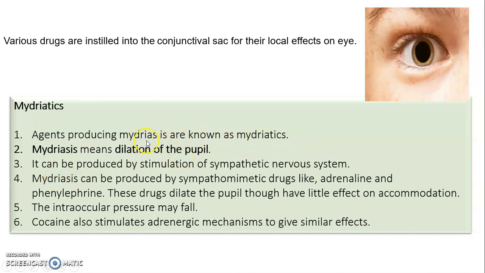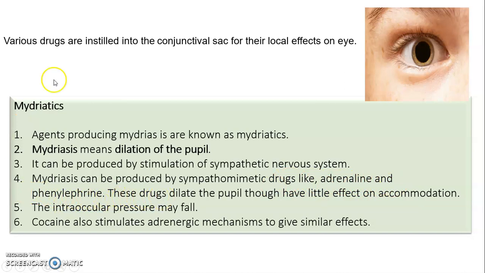What is meant by mydriasis? Mydriasis means the dilation of the pupil. The size of this is the dilation of the pupil. Normal size is almost 10 times smaller than this one. It can be produced by stimulation of the sympathetic nervous system. Mydriasis can be produced by sympathomimetic drugs like adrenaline and